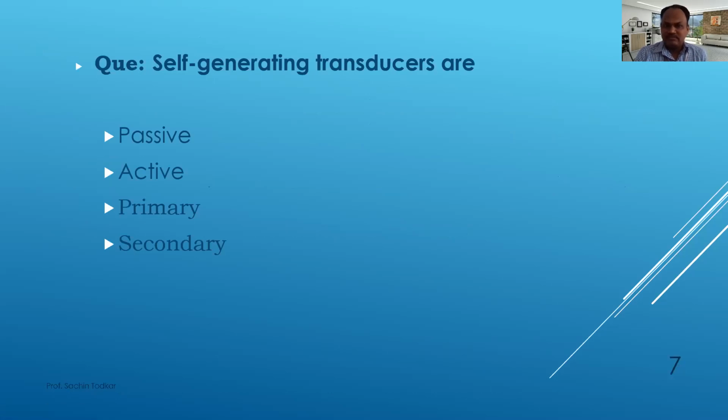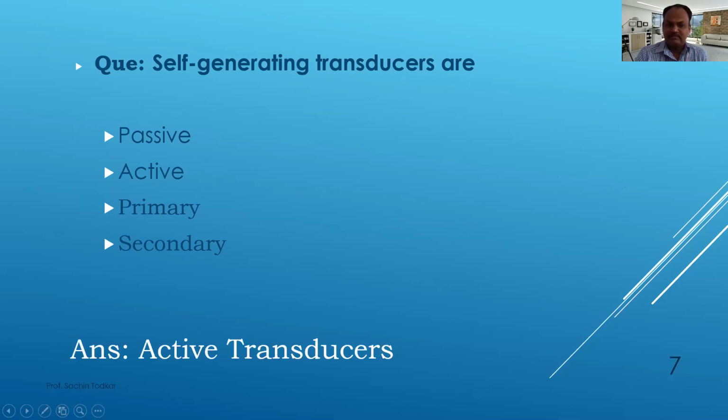Next question, that is self-generating transducers are passive, active, primary, or secondary. Self-generating itself is indicating that the transducer will be active transducer. Okay, so if the question is very easy, then I am going to answer. If it is a difficult one, I am not able to answer, then you are going to answer.